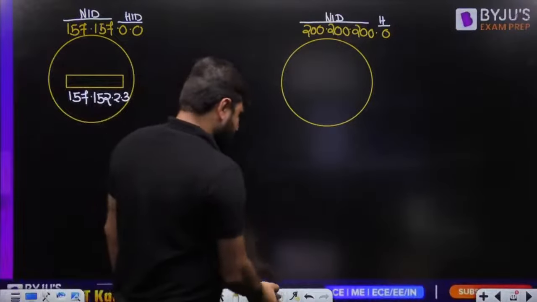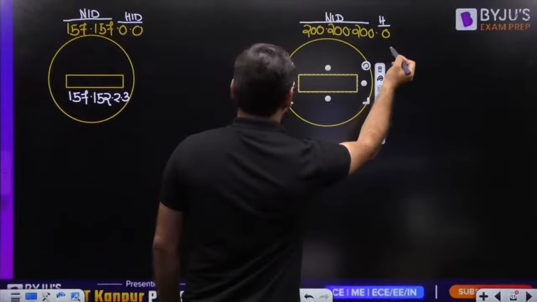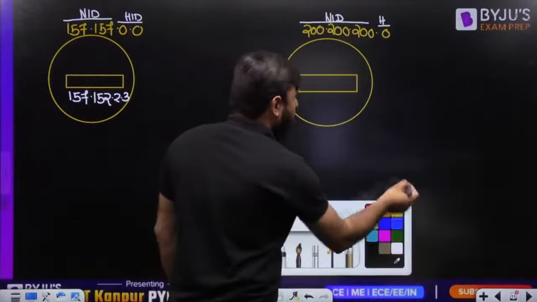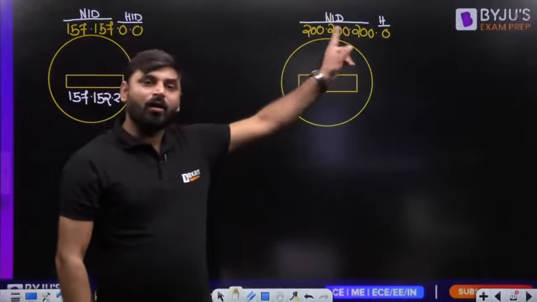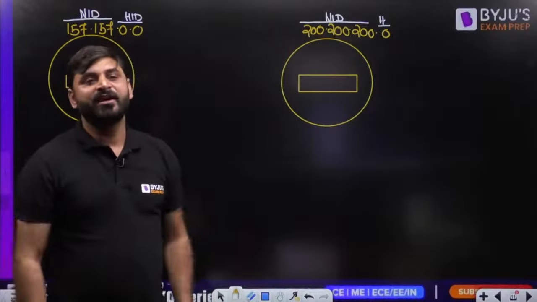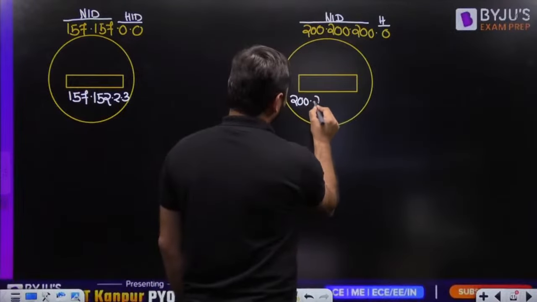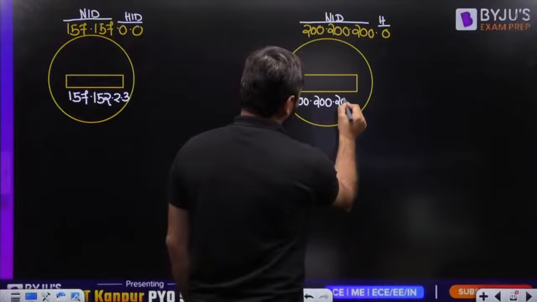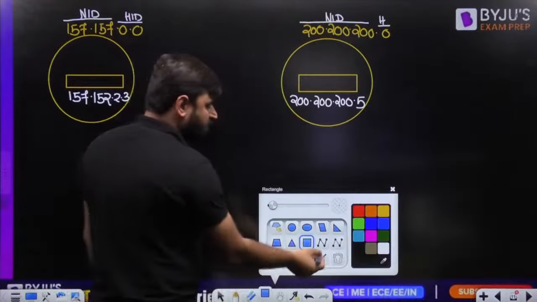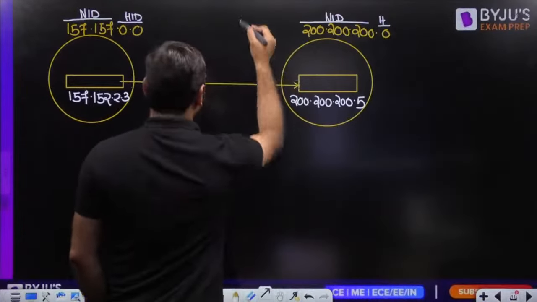And in this network also you can take any number, my dear friends, because the host ID is 8 bits now. You can't take all zeros in the host ID part, and you can't take all ones in the host ID part. Other than that you can take any number. The first three octets are already fixed for the network ID, 200.200.200. Suppose I have written 5 here. What is the meaning of unicast communication? If this computer is sending a message to this computer, this is nothing but unicast communication.